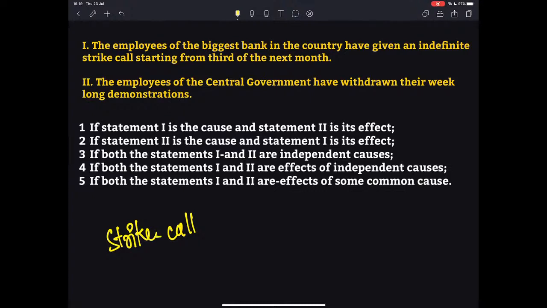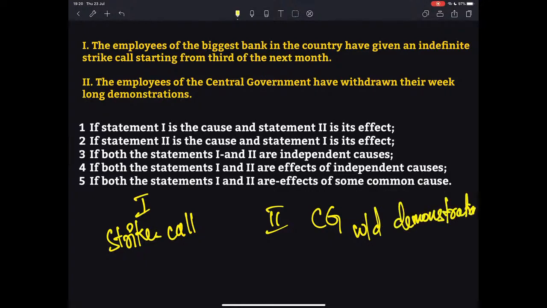This is statement 1. Let us look at statement 2. The employees of central government have withdrawn their week-long demonstrations. So they have withdrawn their week-long demonstrations. Now these are the two statements which we have here.